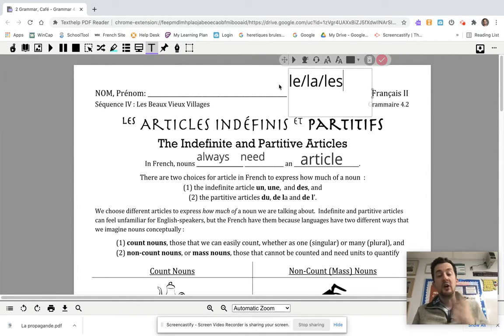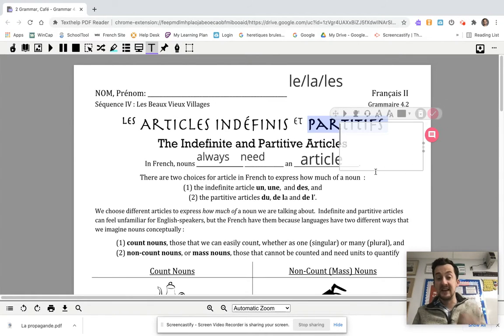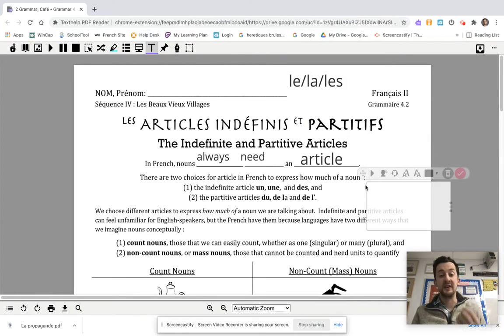D'accord? There's also what's called an indefinite article, and you know how to use these very naturally. The indefinite article is un, une, and des. Now, think about the word food. Can you say, I want a food? Or let's look at des, which means some, but it's plural. Can you say, I want some foods? No, it's not possible. And that's because there are two types of nouns in both French and English.